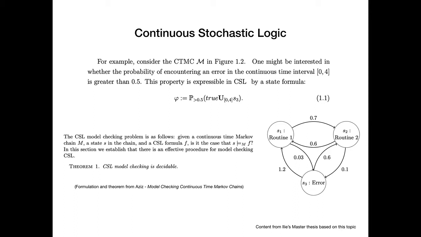A basic problem in any formal logic is the model checking problem. The model checking problem for CSL is the following: given a continuous time Markov chain, a state in the chain, and a CSL formula, is it the case that this formula holds in the particular state S? Adnan Aziz showed in his paper in 2000 that the model checking problem for this logic is decidable.